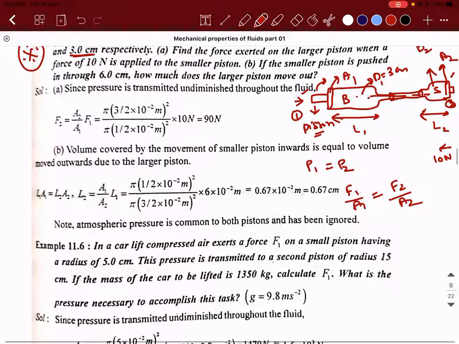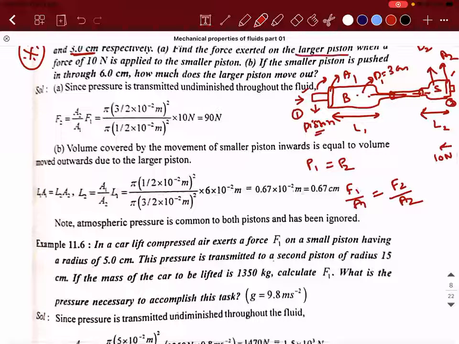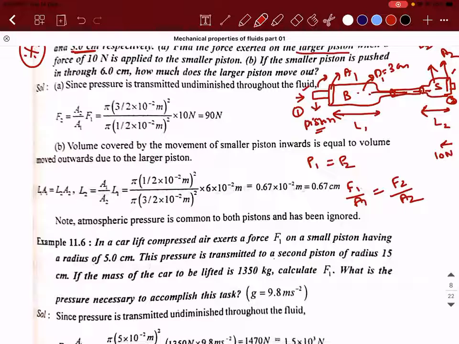Read the question. Find the force exerted on the larger piston. So our job is to find the force experienced by the larger piston when a force of 10 Newton is applied on the smaller piston. I took smaller as 2, right? So we need to find F1. So F1 is equal to, F2 is how much? 10 divided by, what is A2? Pi d square by 4.